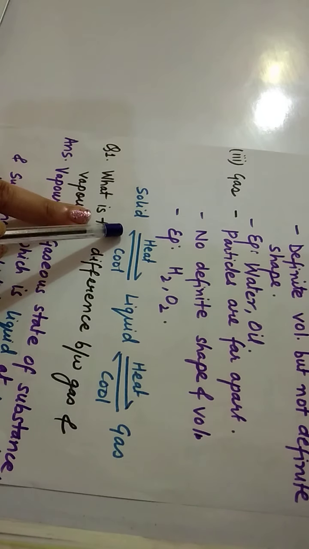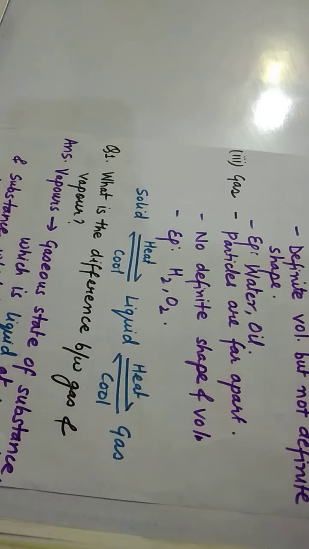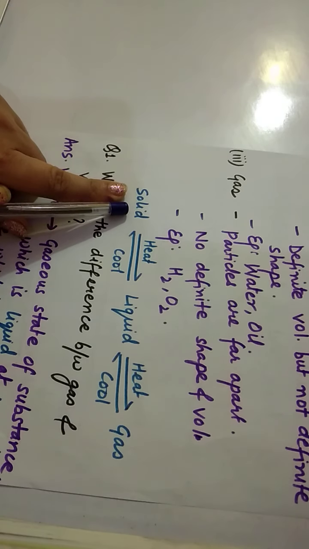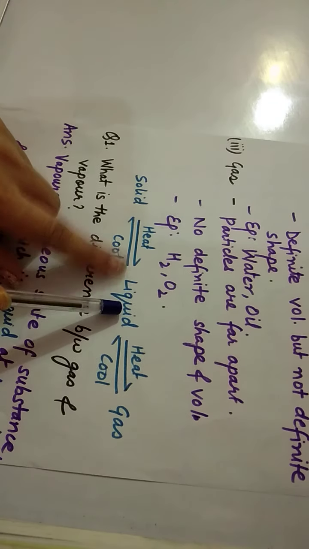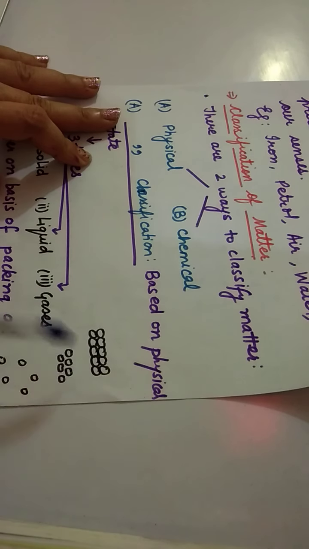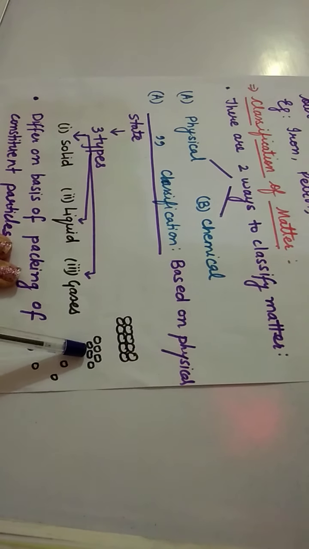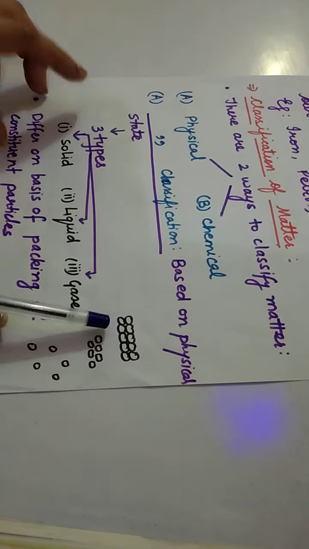So next is change in state. What is change in state? Suppose you heat a solid. On heating a solid, it changes into liquid state, because on heating, the particles will tend to move apart and attain the state of liquid. If you further heat them, they will move even farther apart and convert into gaseous state.